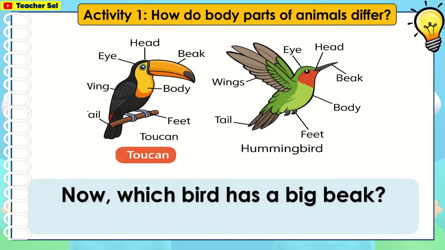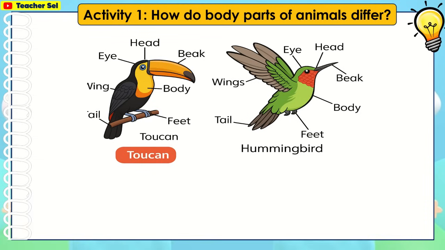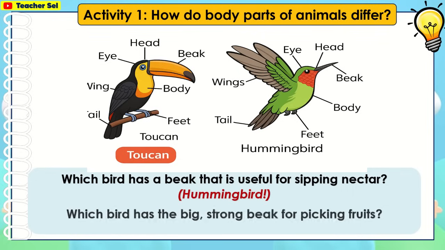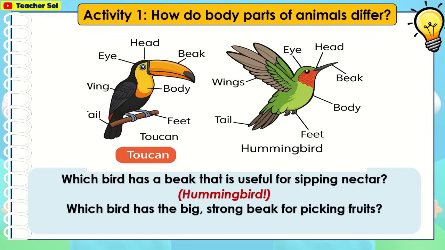Now, which bird has a big beak? The toucan. Which bird has a beak that is useful for sipping nectar? The hummingbird. Which bird has the big, strong beak for picking fruits? The toucan.